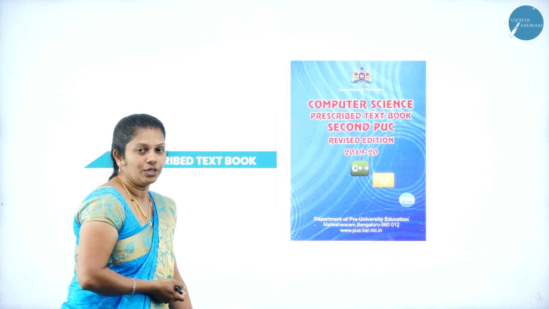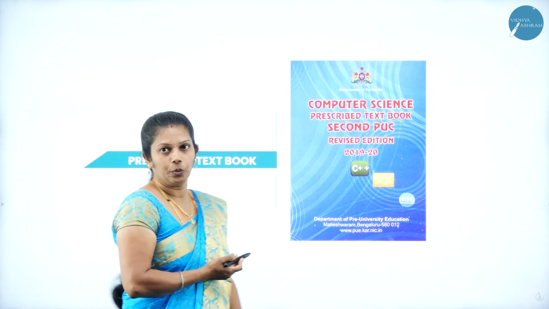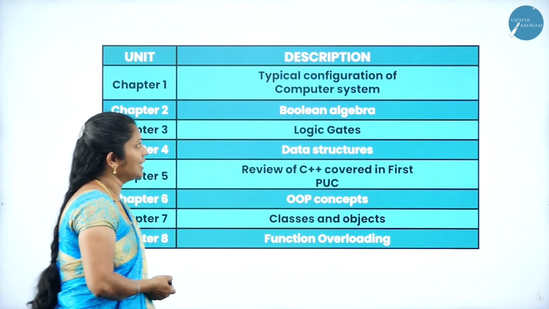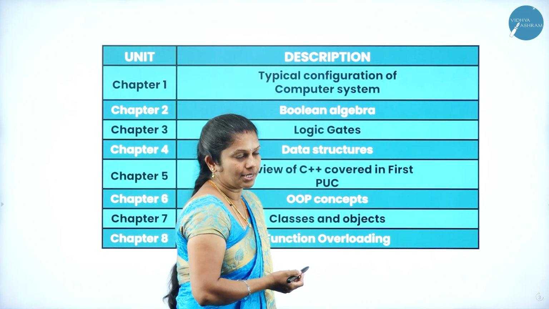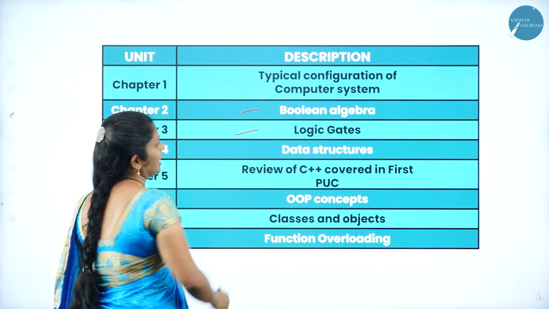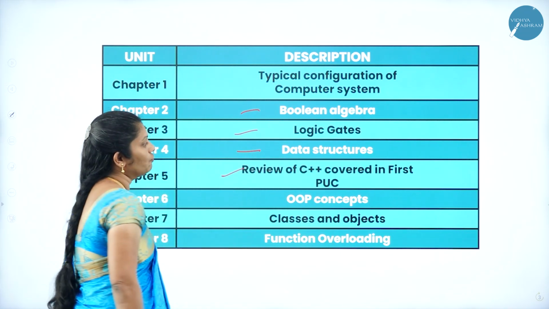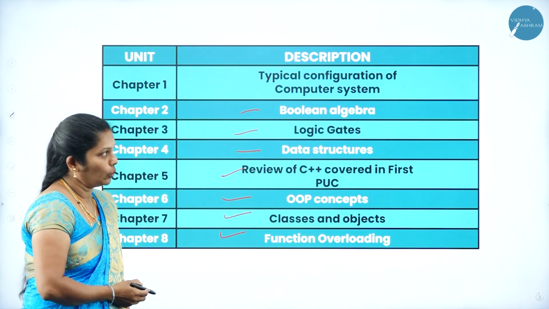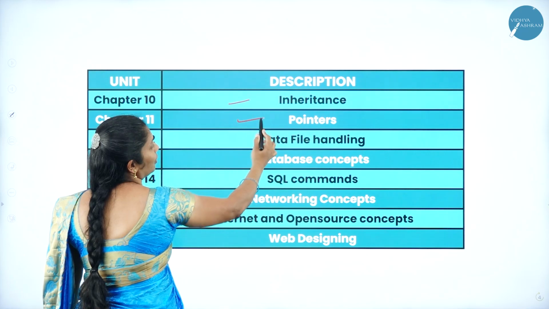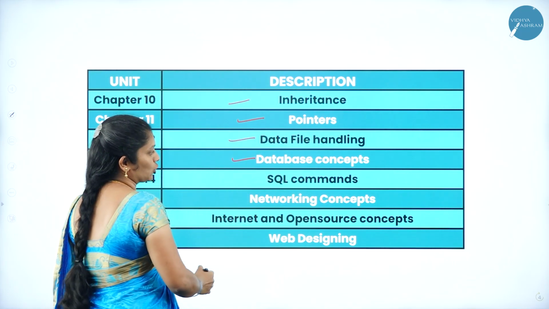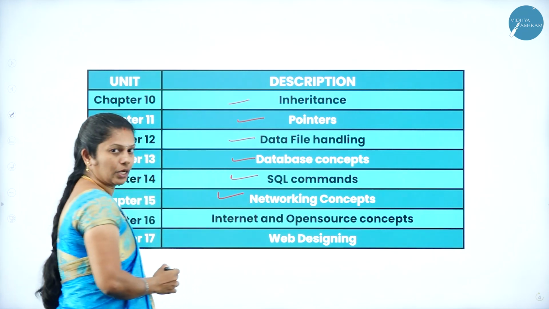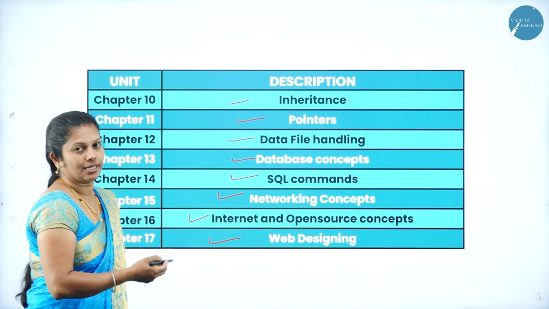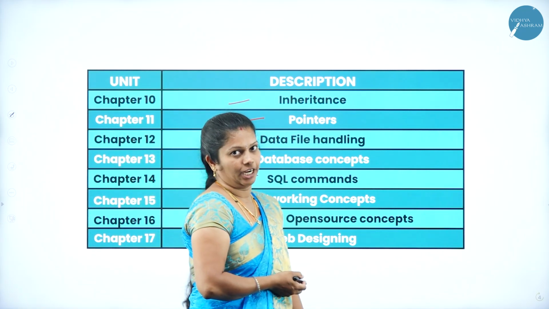Whereas this is a textbook you have to follow in second PU. When it comes to the syllabus, you have totally 17 chapters. The first chapter, typical configuration of computer system, Boolean algebra, logic gates, data structure, review of C++, OOPs concept, classes and object, function overloading, then inheritance, pointers, data file handling, database concept, SQL commands, networking concept, internet and open source concept, as well as web designing. These are the chapters you have to study in second PUC.